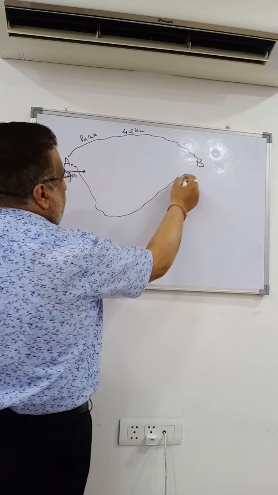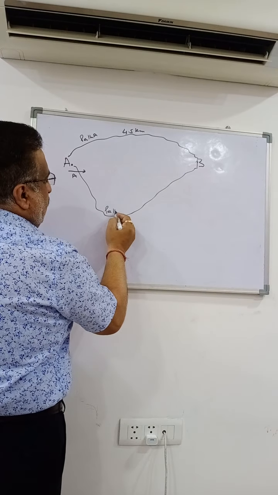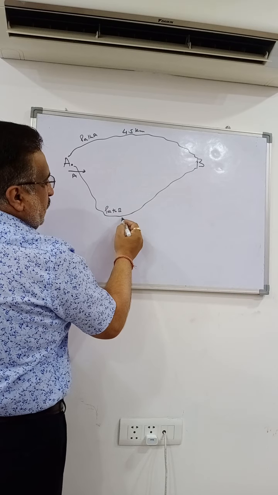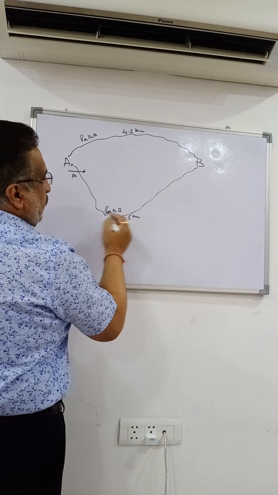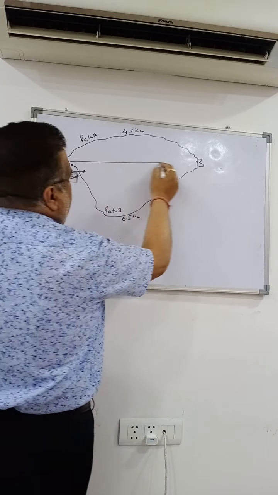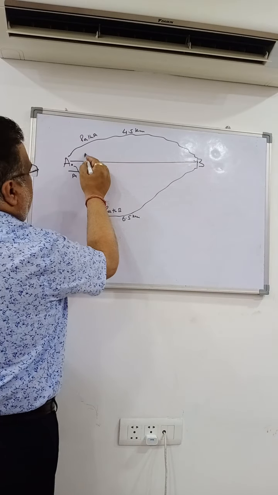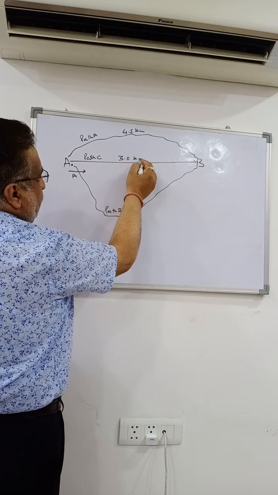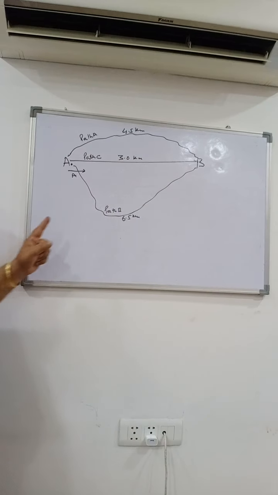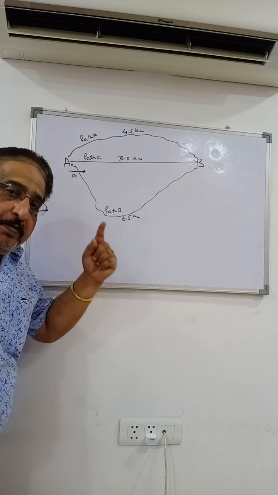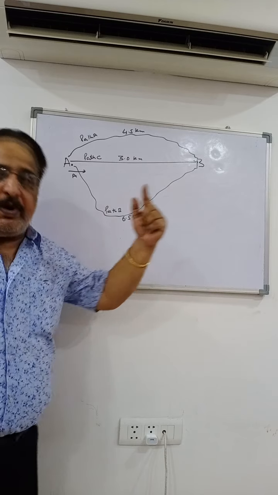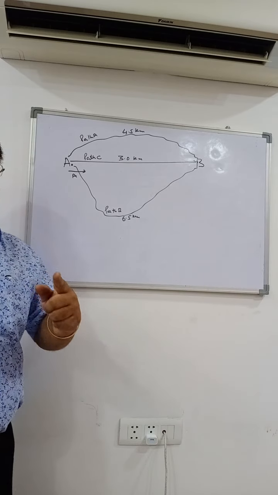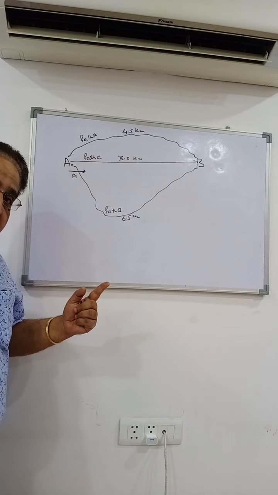Path B, distance is 6.5 kilometers. And then the body moves through path C. Path C distance is 3 kilometers. Now you very well know that if you move along 3 different paths, the distance in each case will be different.